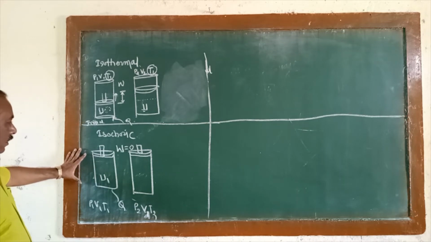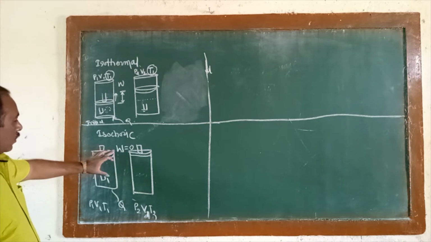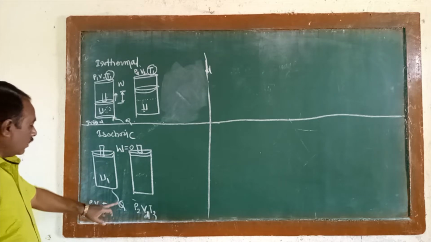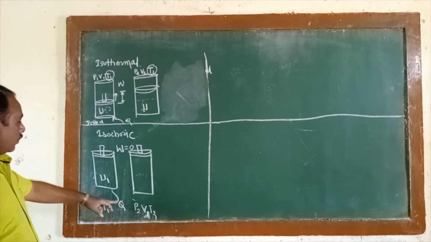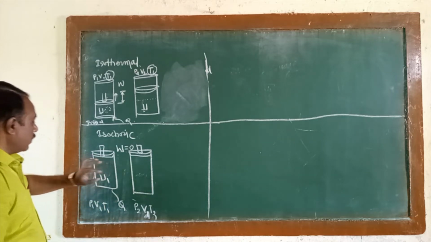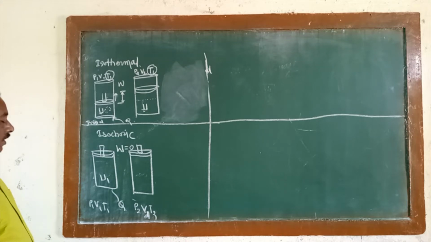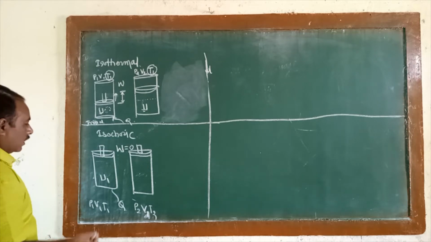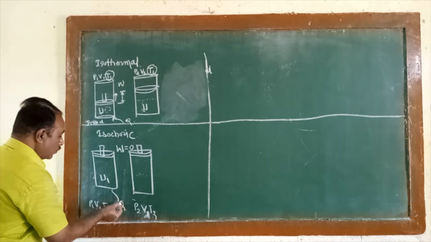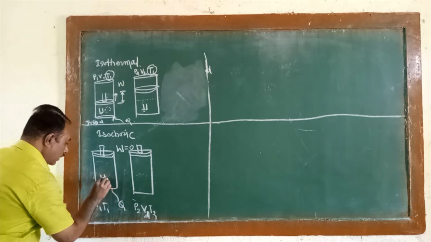Then the question is, if the work is not done here, then the amount of heat energy absorbed by the system is only stored in the internal energy.